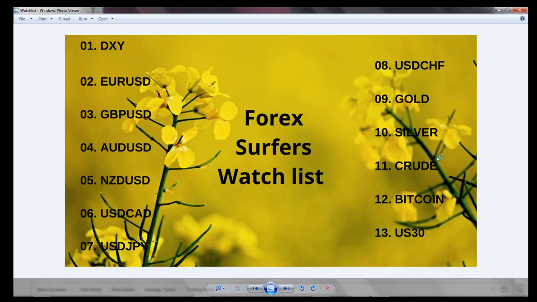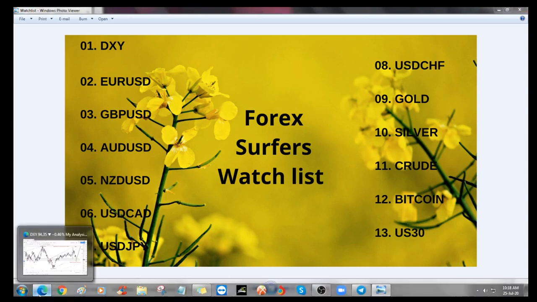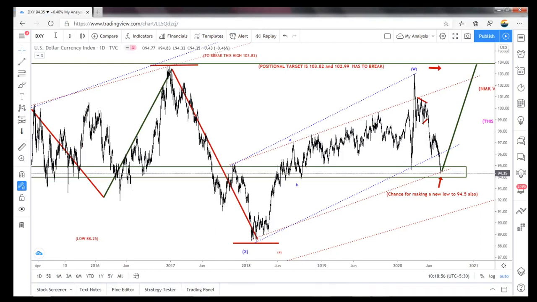So this is our watch list, and I deleted the S&P 500. So DXY, Euro USD, GBP USD, Australian dollar, New Zealand dollar, USD CAD, USD JPY, USD CHF, gold, silver, crude, Bitcoin, US 30. So let's move on to the DXY first.